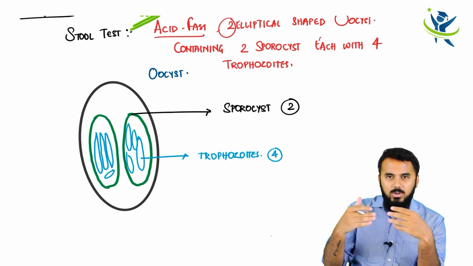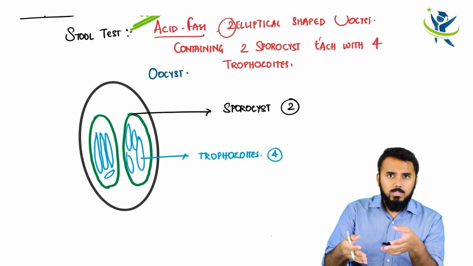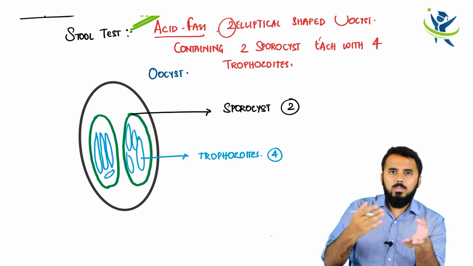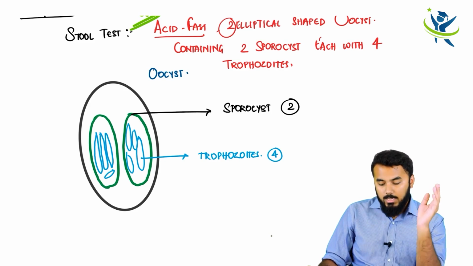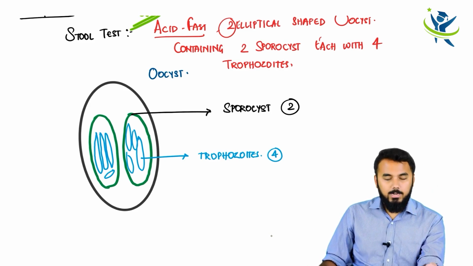Depending upon how many trophozoites are mentioned, the parasite differs. For this parasite, it is 2 elliptical bodies, 2 sporocysts, and each sporocyst containing 4 trophozoites. This is the important thing to remember.